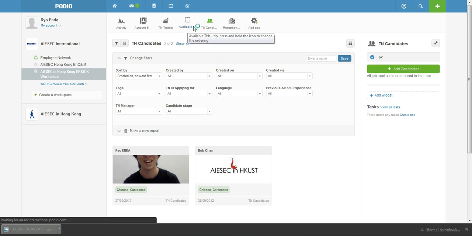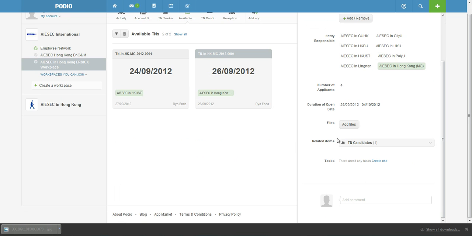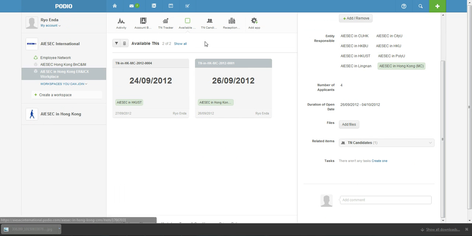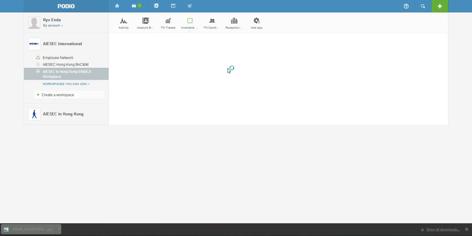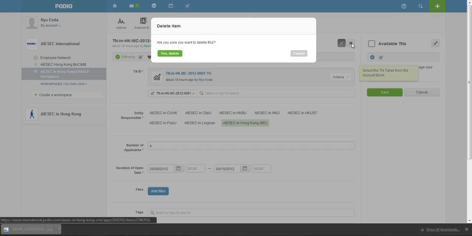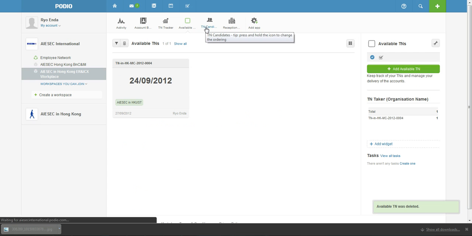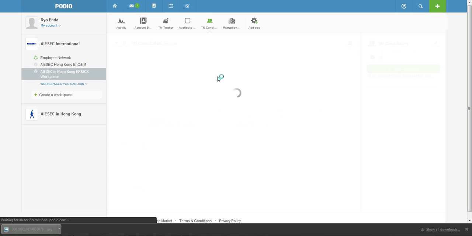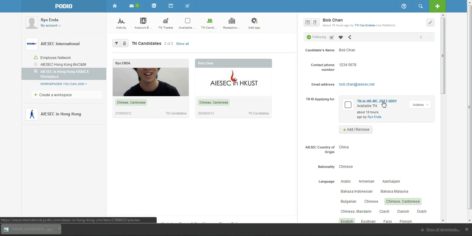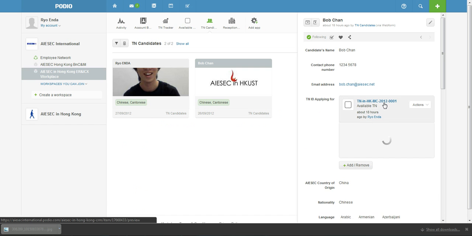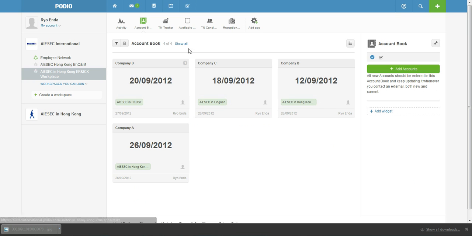So then, after the TN is matched, this form is no longer available, so you have to make sure this is removed. So you go to edit. Now that it's no longer available, we must make sure we delete the TN, like so. But not to worry, you can go back to the TN candidate, and the information will still be there. So Bob initially applied for that TN, but we can make sure that he applied for this one. So don't worry, the information is not lost, right? But then of course there's an error because it's deleted.